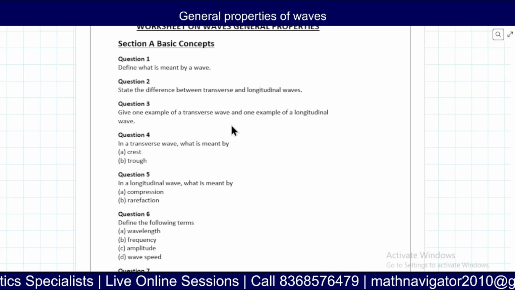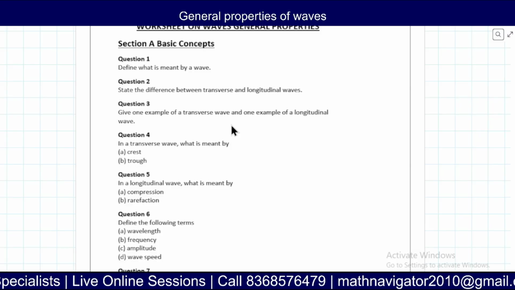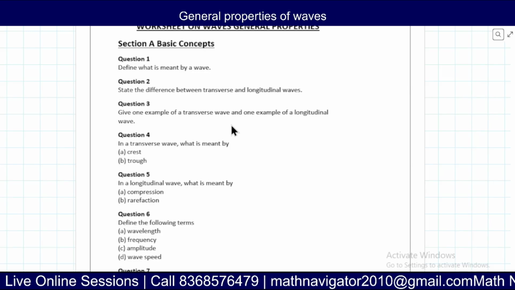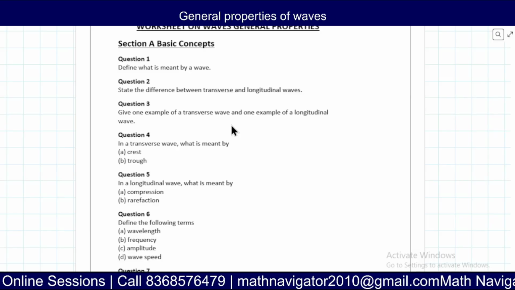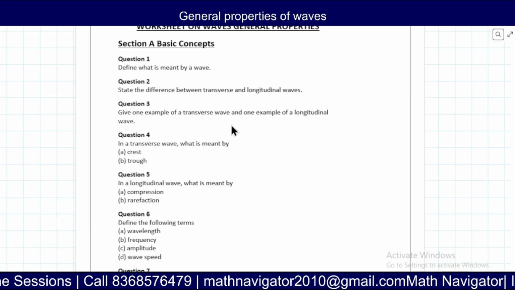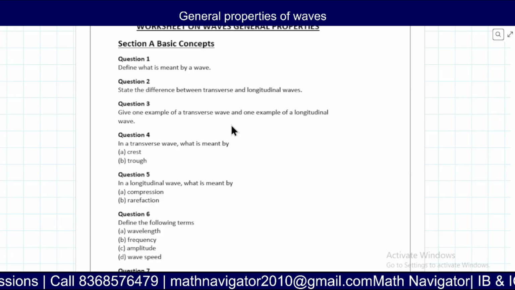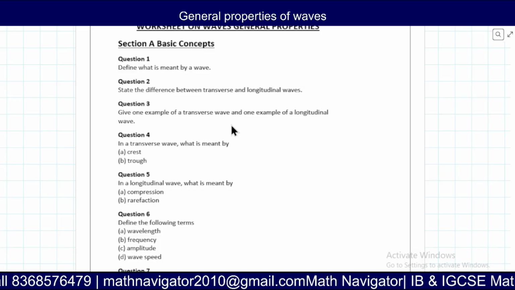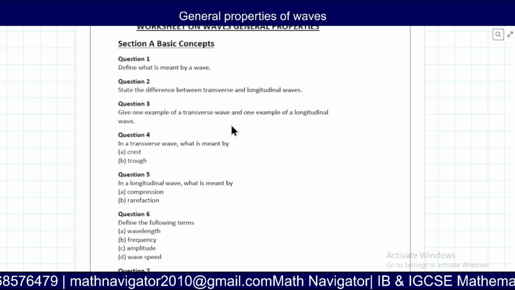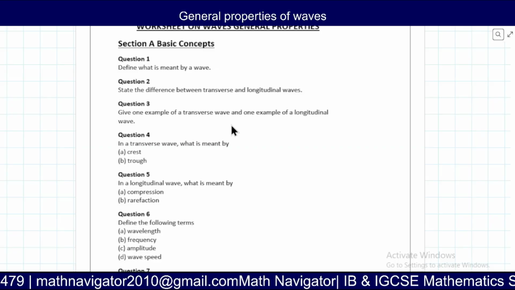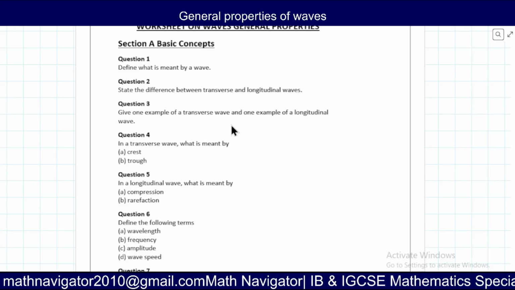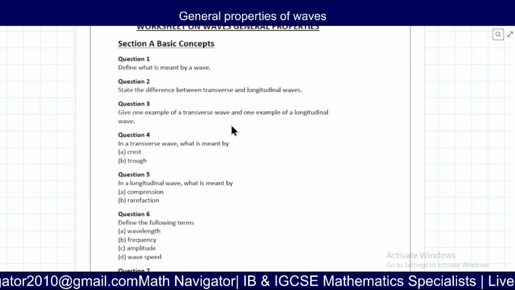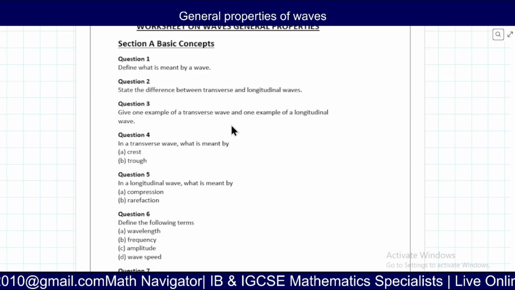Give one example of a transverse wave and one example of a longitudinal wave. For transverse waves, there are many examples. All electromagnetic waves are transverse in nature. And then you can say the wave on a string is a transverse wave. Water waves are transverse waves in nature. But in longitudinal waves, you have to give the example of sound, right? In a transverse wave, what is meant by crest and what is meant by the trough? Positive amplitude is called crest and negative amplitude is called trough.